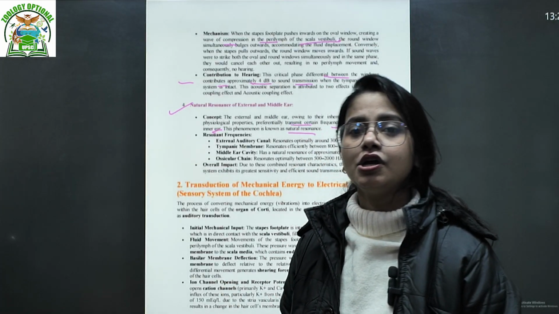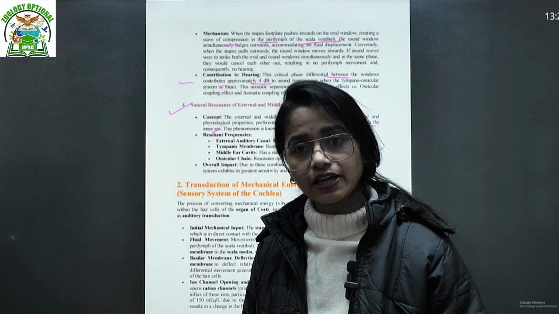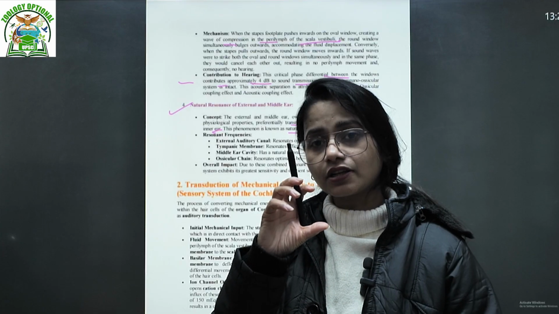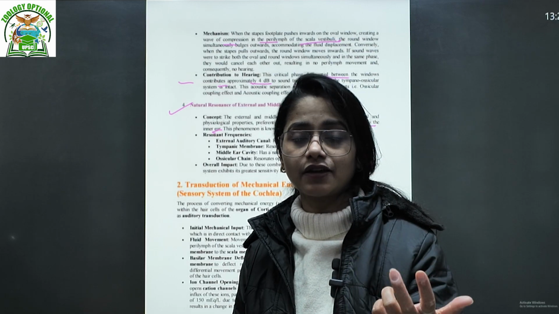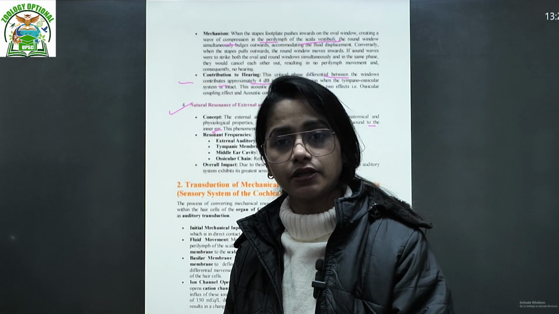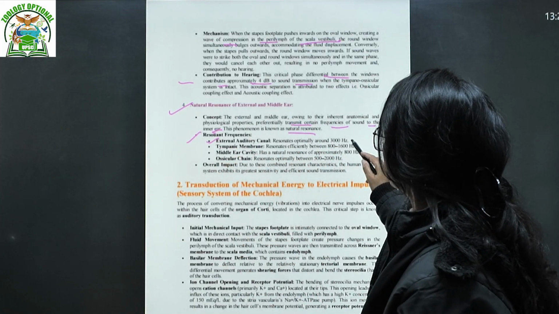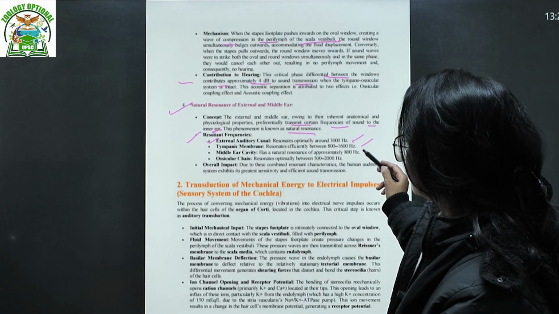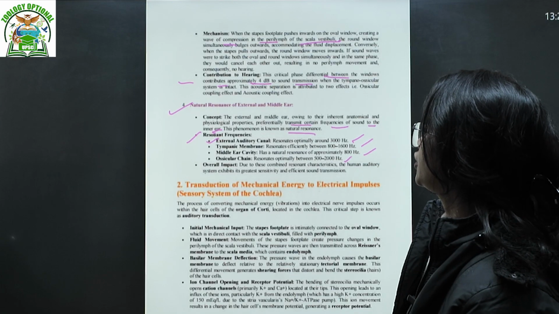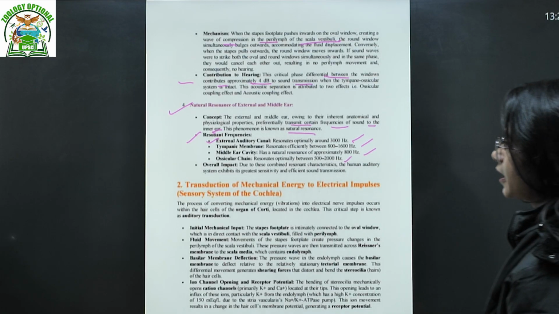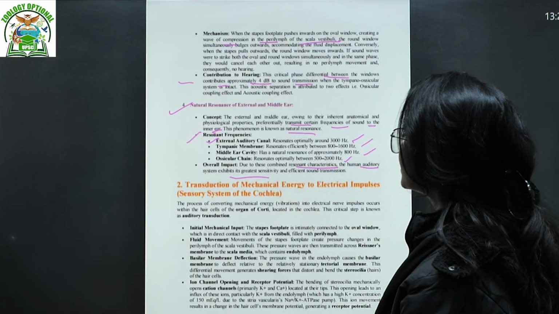If the frequency is very low, the tympanic membrane will vibrate and amplify it. If it is very high, then it will just contract, so it receives much less sound, so as not to let the higher sound level destroy the inner ear. That's the internal mechanism to protect the inner ear. Resonant frequency of the external auditory canal is around 3000 Hz, tympanic membrane 800 to 1600, middle ear cavity around 800, and ossicular chain 500 to 2000. Overall impact: due to these combined resonant characteristics, the human auditory system exhibits great sensitivity and efficient sound transmission.